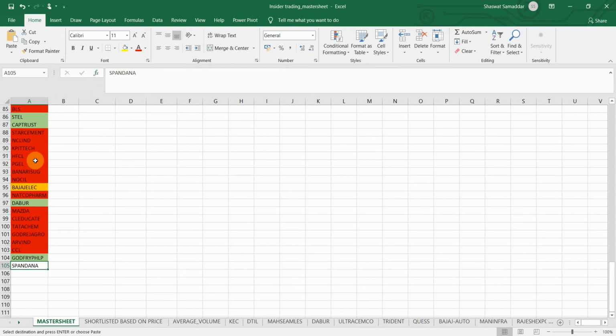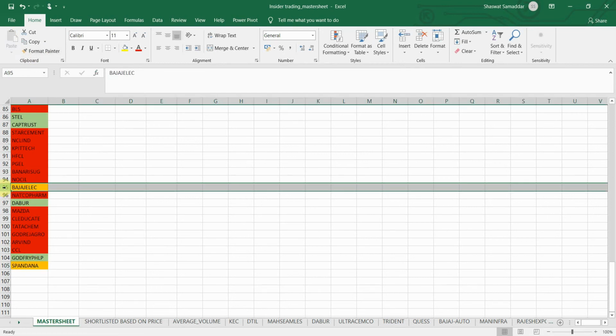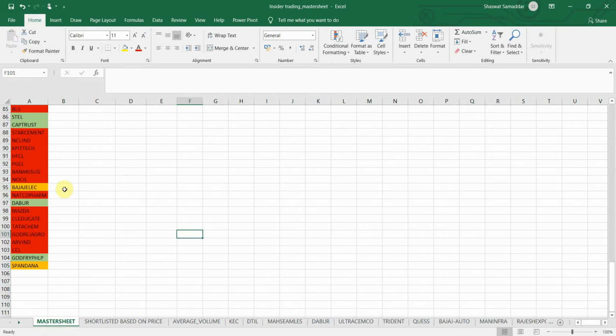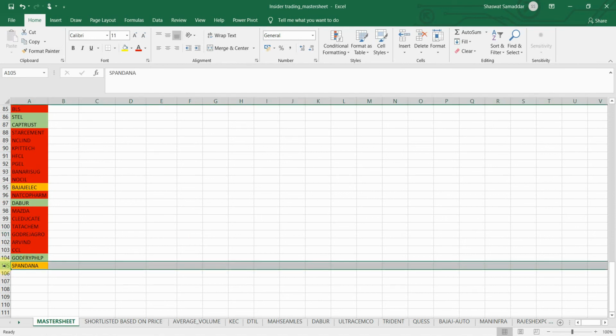The yellow fill signifies that the stock has passed all the three main parameters, but the optional parameter is either not available, or the stock is not fulfilling the criteria we have set for the optional parameter, that is earnings per share.